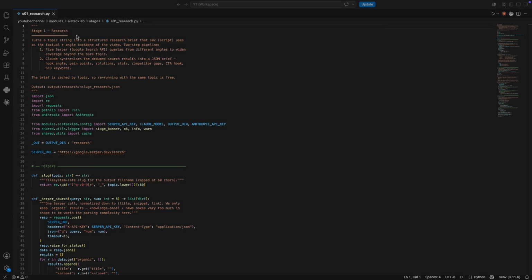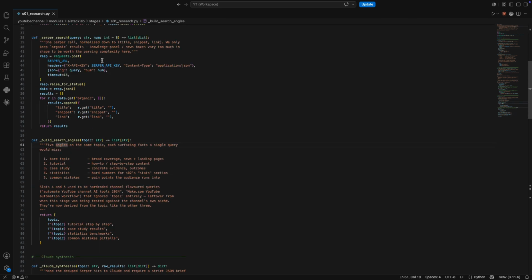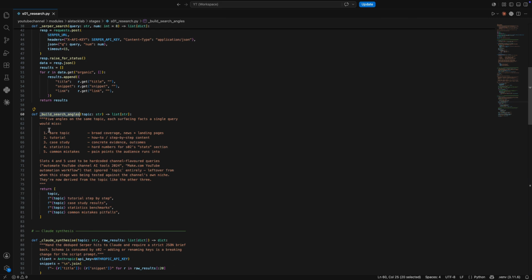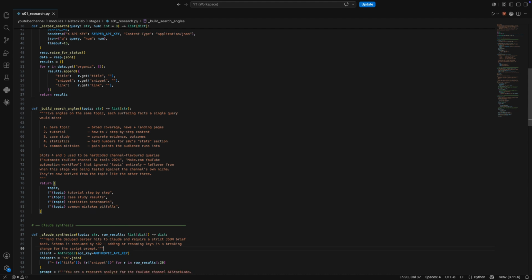Discover hands its winner to stage 1, research, the second half of the ideate lane. It's a 2-step pipeline. First, it fires structured SERPer queries to gather real evidence from the web, then it hands everything to Claude to synthesize a clean research brief. Build search angles is the trick. Instead of one query, we generate 5 angles on the same topic: pain points, stats, competitor takes, recent news, expert opinions. That widens the coverage dramatically beyond what any single search returns.